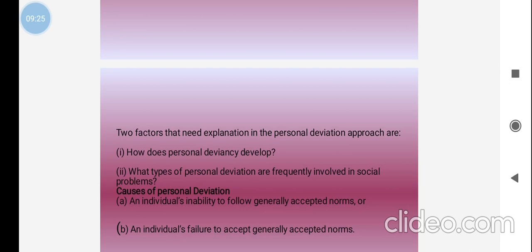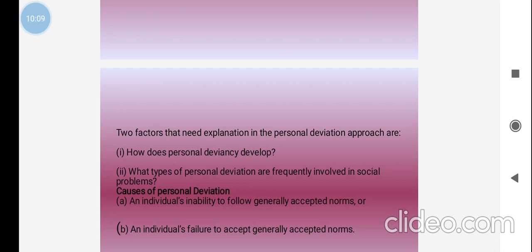Two factors need explanation in the personal deviation approach. One is how personal deviancy develops: how we develop personal deviance from our family and our society, all those things will be included. The dimensions will be studied through personal deviancy development. The next one is what types of personal deviation are frequently involved in social problems, and what causes lead particular persons or a particular society into social problems. All those things will be included in the personal deviation approach.